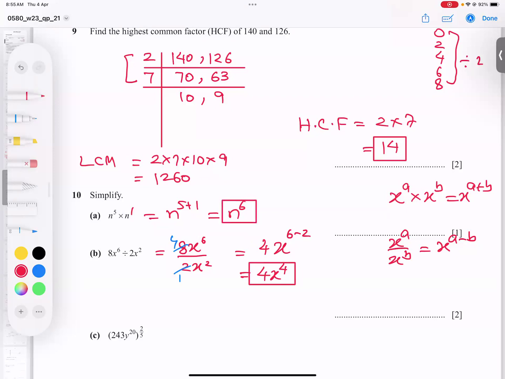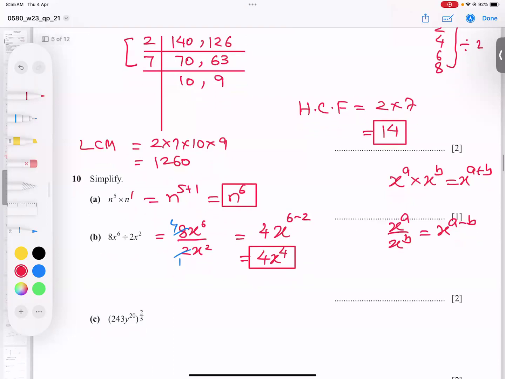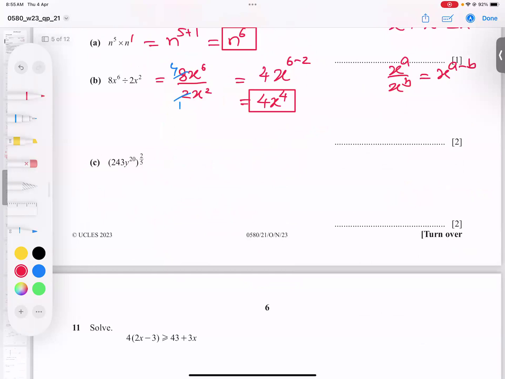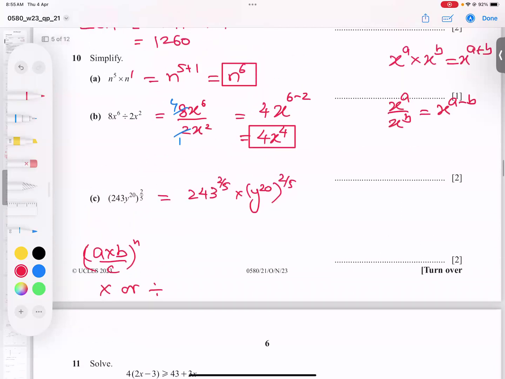Okay, let's go for one more important question, below, part C. You know, this power, whenever two values are multiplying or even dividing, this power will go to each number. But in case of plus and minus, it's not possible. Only multiplying or dividing criteria. So I can give this power to 243 separately like this, and y to power 20 to power this. So both are applicable. Okay, all right.